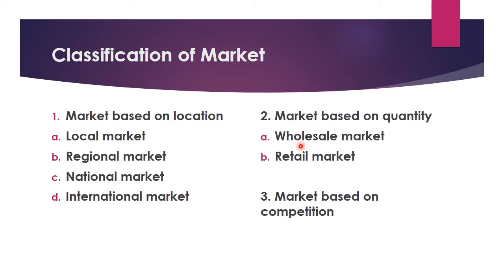In the retail market, you can buy 1 or 2 units of any product. So here the market is classified according to quantity. There are two main types, wholesale market and retail market. In Ahmedabad, where do we have the wholesale market? Kalapur.